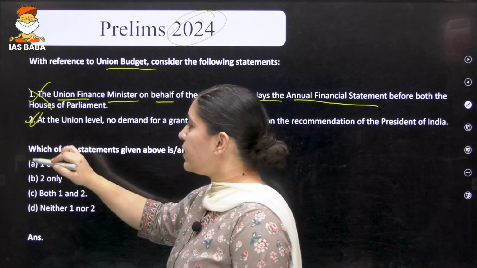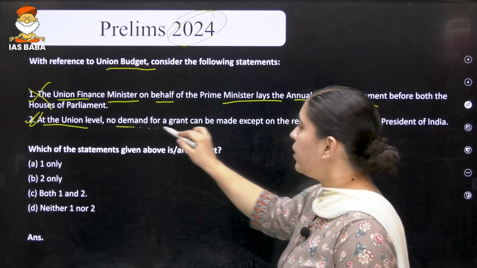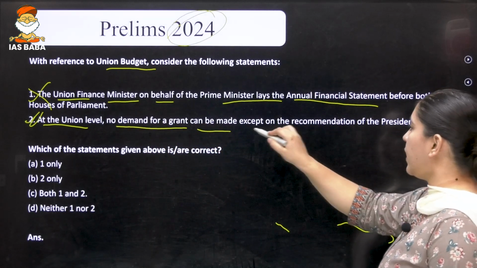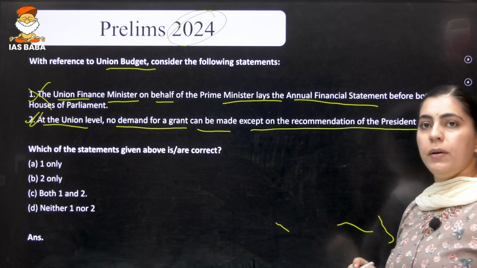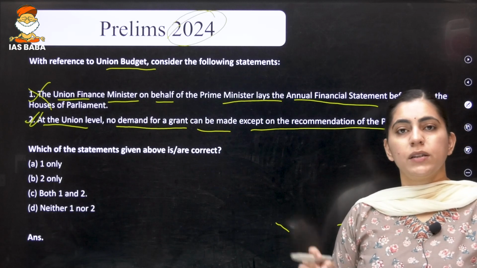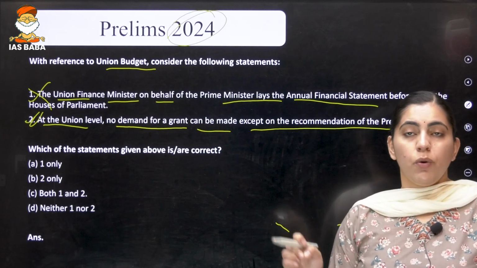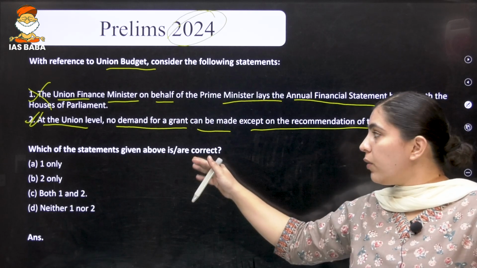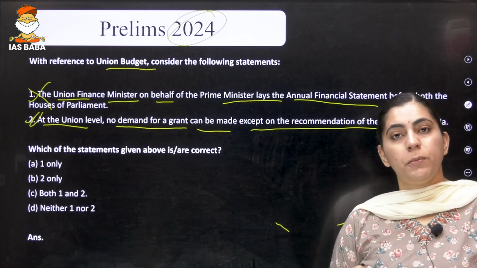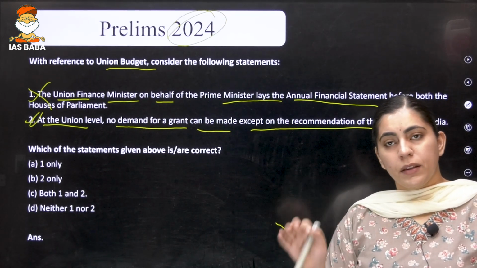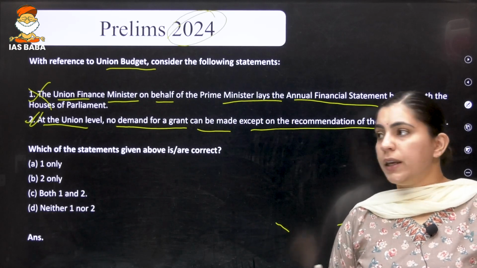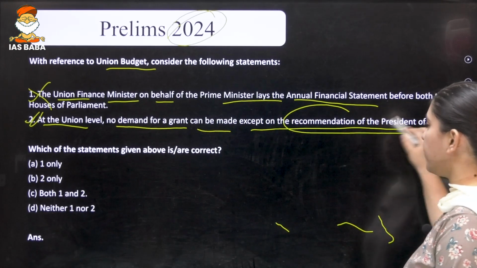The second statement is saying that at the Union level, no demand for grant can be made except on the recommendation of the President of India. So what is a demand for grant? Basically, it is a sort of money bill. If you link demand for grant with money bill, you will come to know that a money bill can be introduced only after the recommendation of the President.